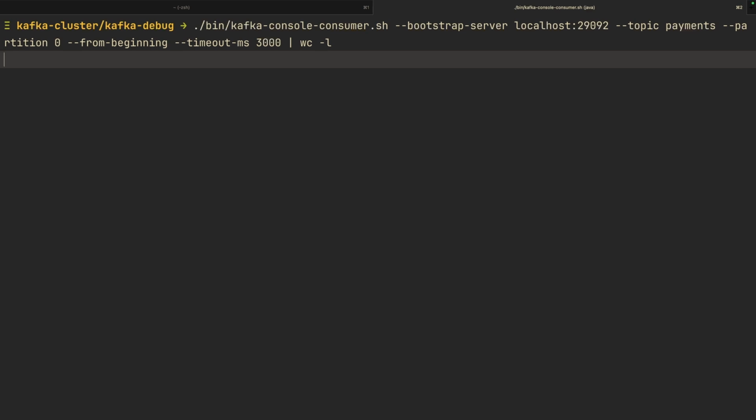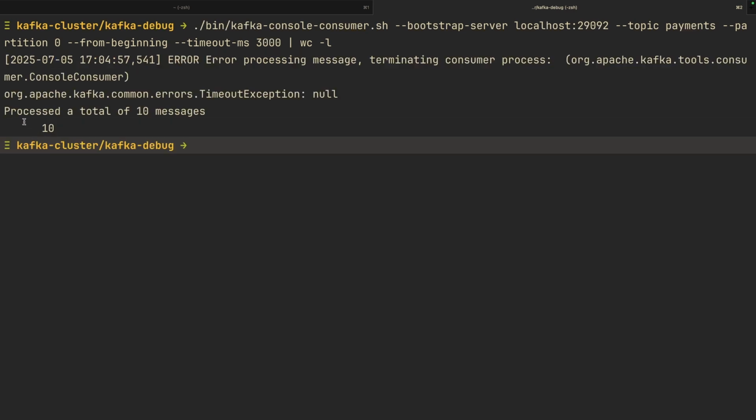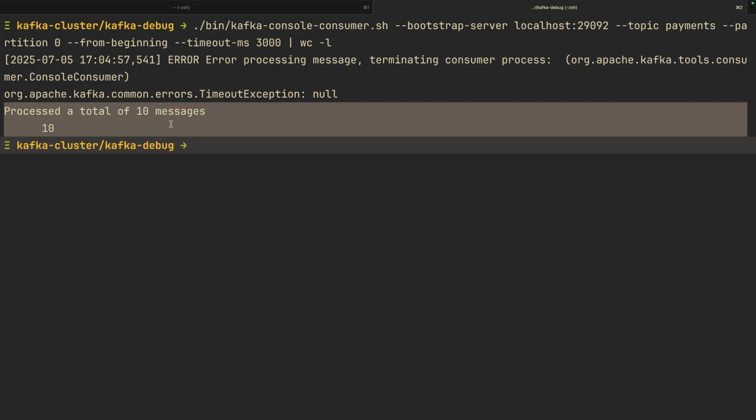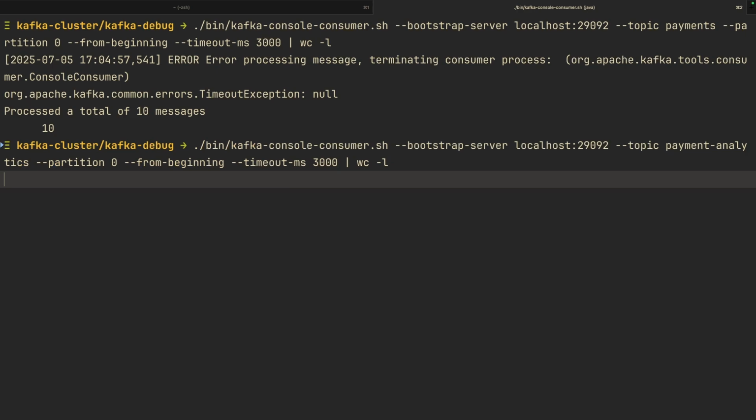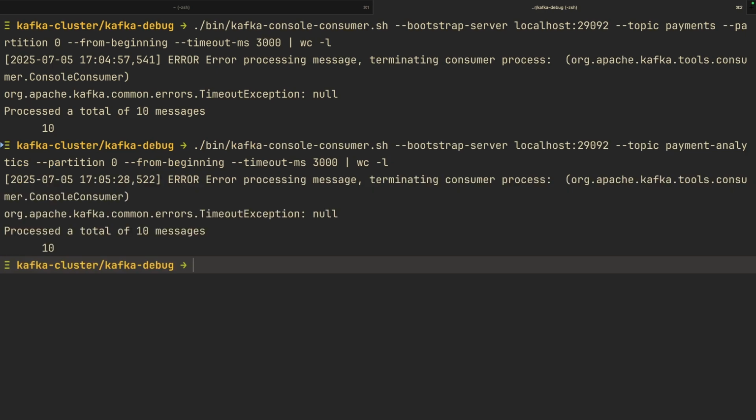We can see that our producer sent all the 10 messages, none lost, even though when you are sending the message and the broker crashes, the producer will keep on trying. Let us also count for the payment analytics and see how many messages we have there. Also for the payment analytics, we have a total of 10 messages. So we sent 10 messages and we have 10 messages on both sides.